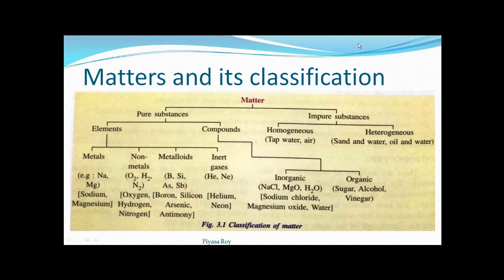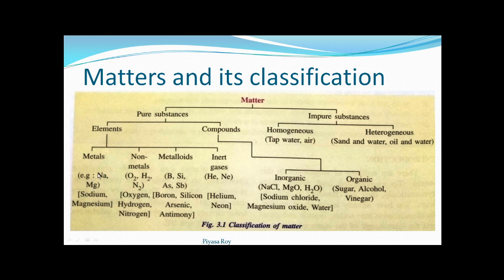So matter can be classified into two groups. First is pure substances, another is impure substances. Pure substances again can be classified into elements and compounds. Elements again can be classified into metals, non-metals, metalloids and inert gases. See here, examples of metals, non-metals, metalloids and inert gases are given. You know the examples already.